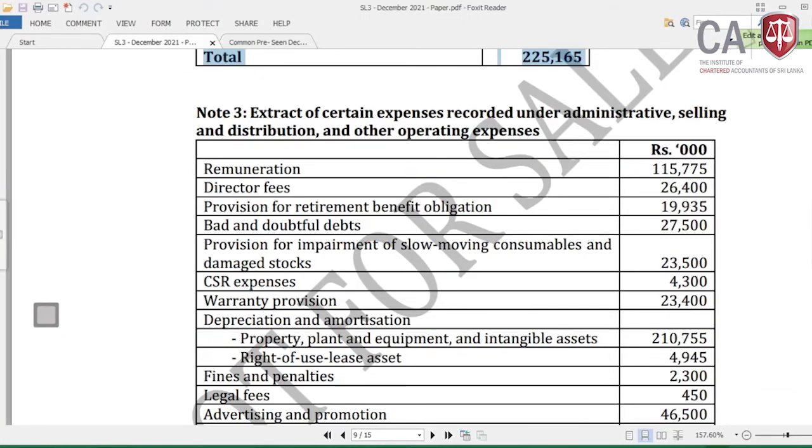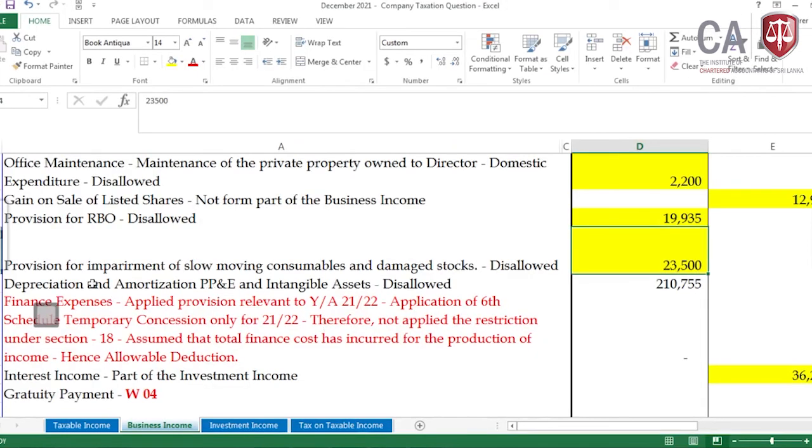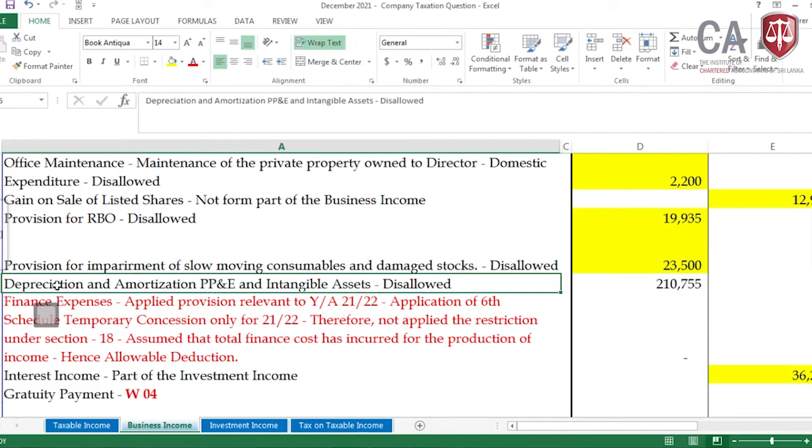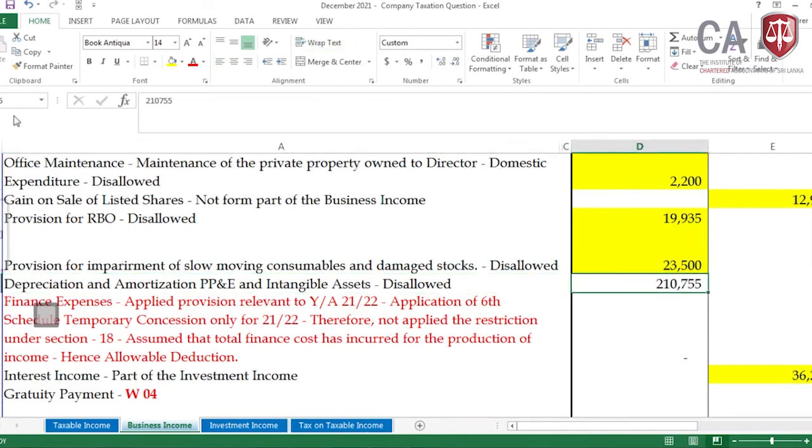Next one, CSR expenses adjusted, warranty provision adjusted. Then the depreciation and amortization, depreciation on property, plant and equipment and intangible asset we have not adjusted. We need to disallow depreciation and amortization of PPE and intangible asset, 210,755 disallowed.